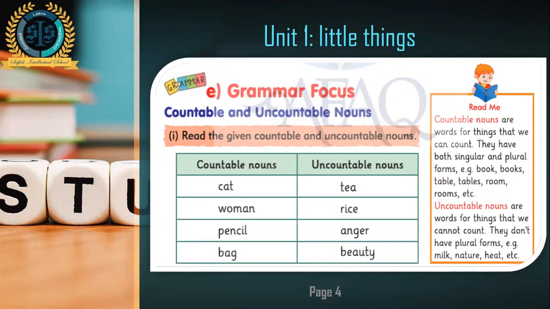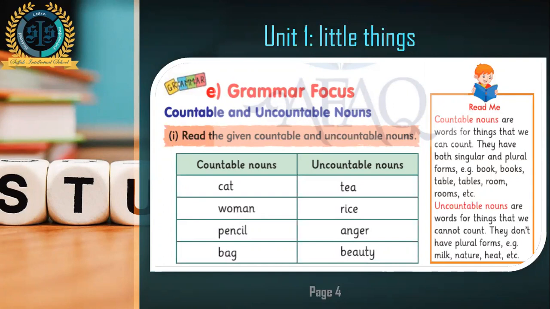The first topic which we are going to discuss is countable and uncountable nouns. What are countable nouns? Look, there is a chart here written countable and uncountable noun. In countable nouns, there are cat, woman, pencil, and bag. And in uncountable nouns, there are tea, rice, anger, and beauty. Now you have to see what is the important thing that you can see in countable nouns: cat, woman, pencil, and bag.